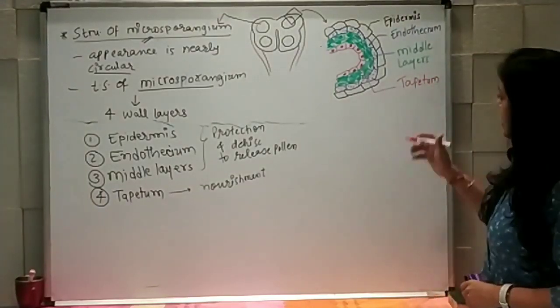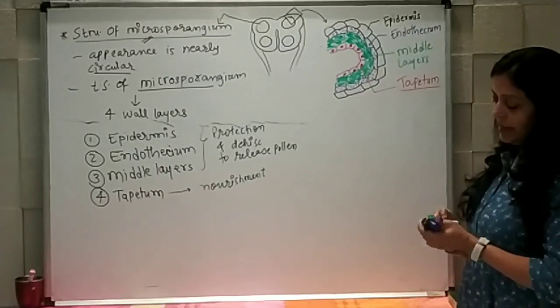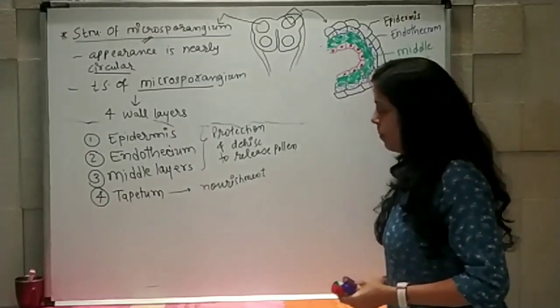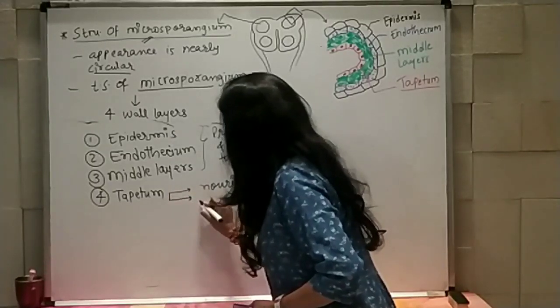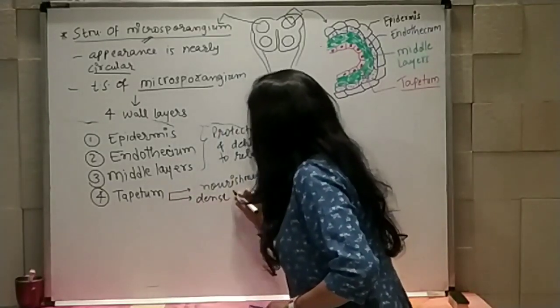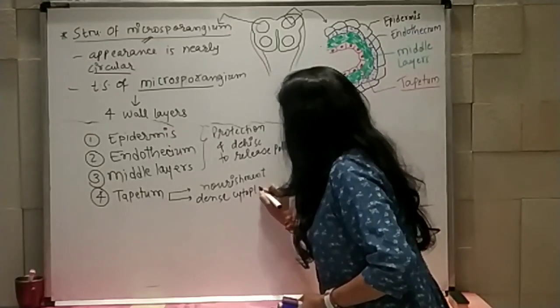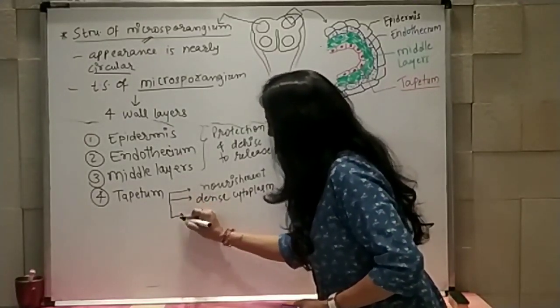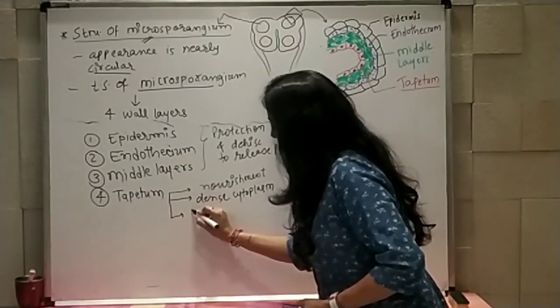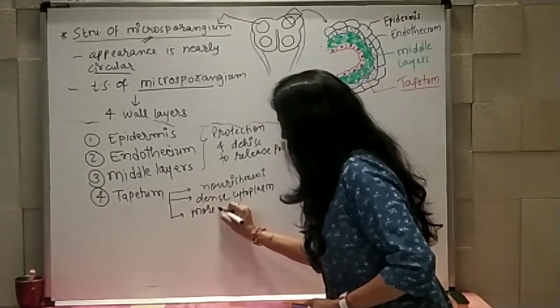Right? This tapetum layer actually has dense cytoplasm, because it has to provide nourishment, and along with that it can have more nuclei.